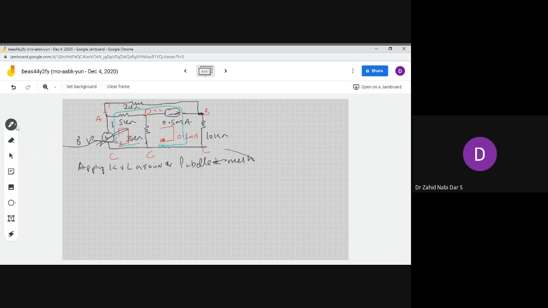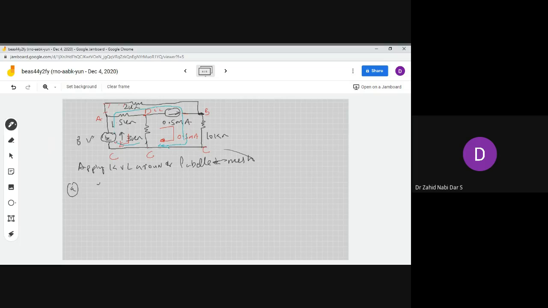So apply KVL around the labeled mesh, this is the mesh number one over here. So this is our labeled mesh, plus minus. So first loop is this, and you can see the I1 direction is like this.